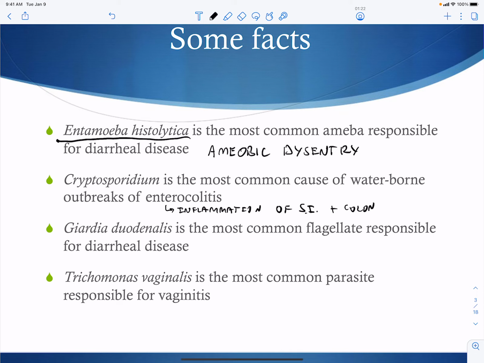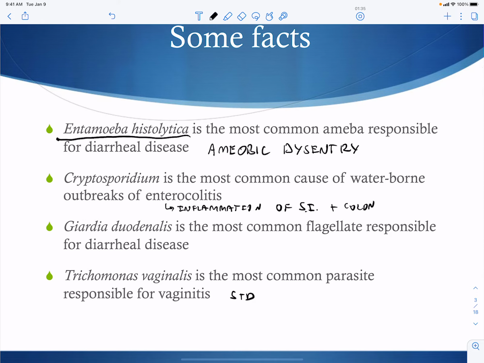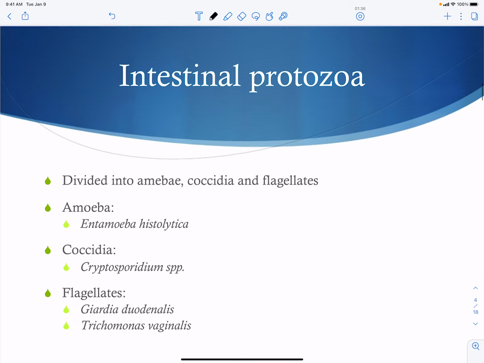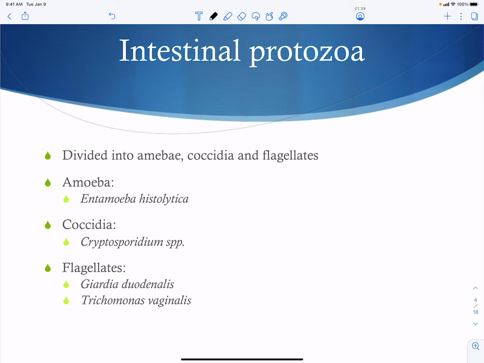Giardia duodenalis is the most common flagellate that's responsible for diarrheal disease. And Trichomonas vaginalis is going to be responsible for vaginitis, and it is a sexually transmitted disease. Now, our intestinal protozoa are going to be, again, in these three categories. We have our amoeba, which is Entamoeba histolytica, coccidia, Cryptosporidium, and our flagellates, Giardia and Trichomonas.